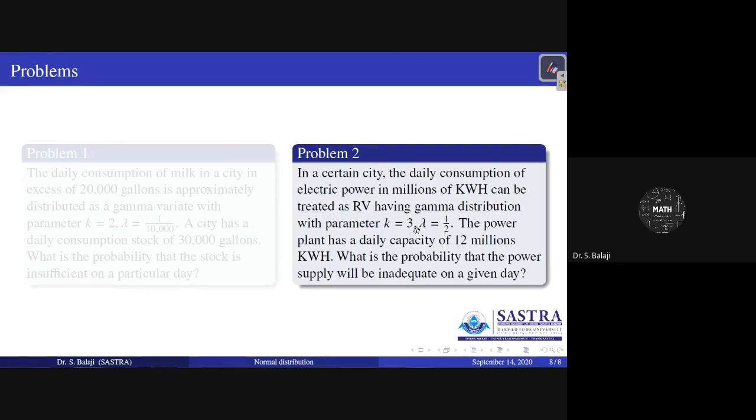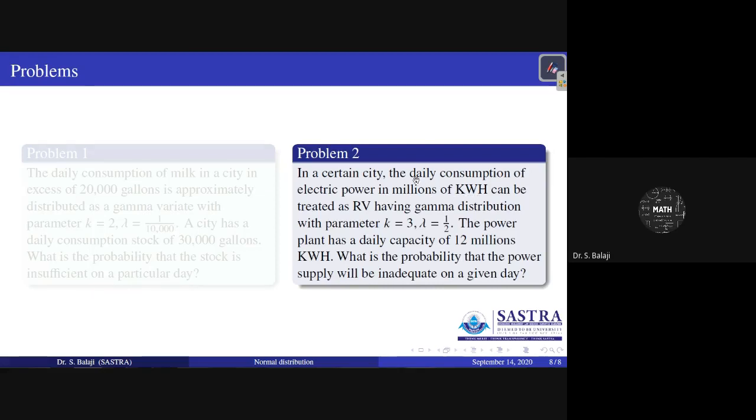Two parameters, k and lambda. K must be an integer. Lambda may be a fraction or an integer. In that manner, you can consider it. Therefore, k and lambda. Here the daily consumption of electric power in millions of kilowatt hour, you take it as